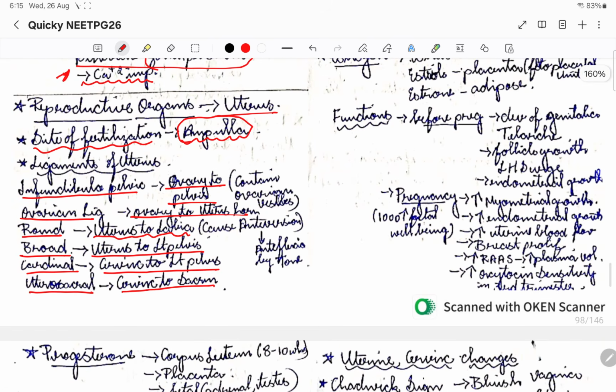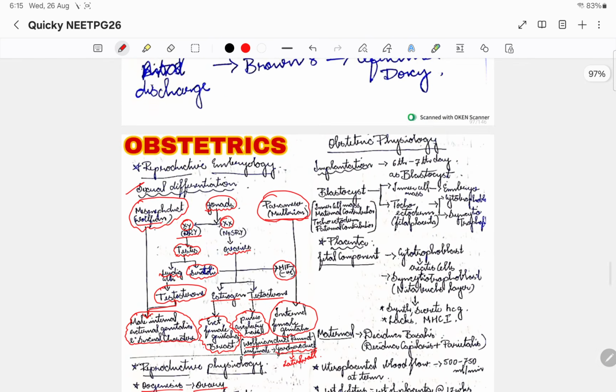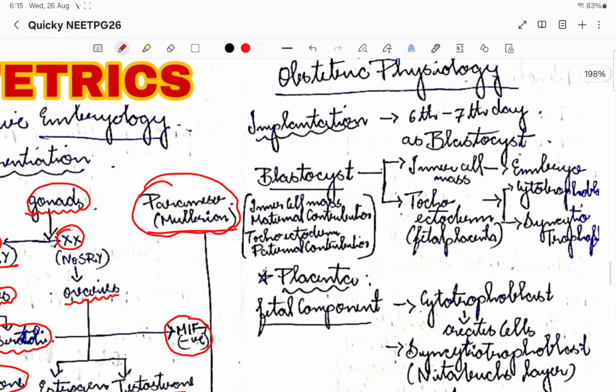Okay, so the round ligament is coming from the uterus and moving anteriorly, right? So this is what causes the anteversion. Anteversion of the uterus is caused by the round ligament, whereas anteflexion is caused by the tone of the uterine muscles. Then coming to physiology, the basic obstetrics physiology is that implantation happens on the 6th to 7th day after fertilization, as a blastocyst.